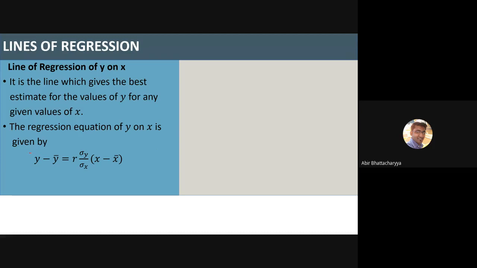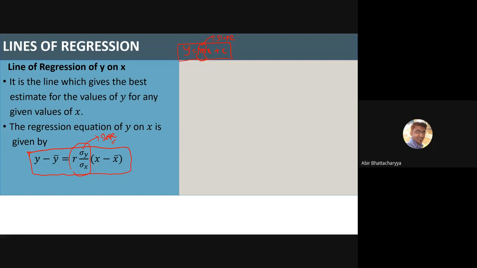A straightforward formula: y minus y bar equals r times sigma y by sigma x times x minus x bar. Here r is the correlation coefficient, sigma y is the standard deviation of y, and sigma x is the standard deviation of x. You can easily compare this with a regular straight line equation, y equals mx plus c, where m is the slope. So what is the slope here? This whole thing, r times sigma y by sigma x, is going to be your slope.